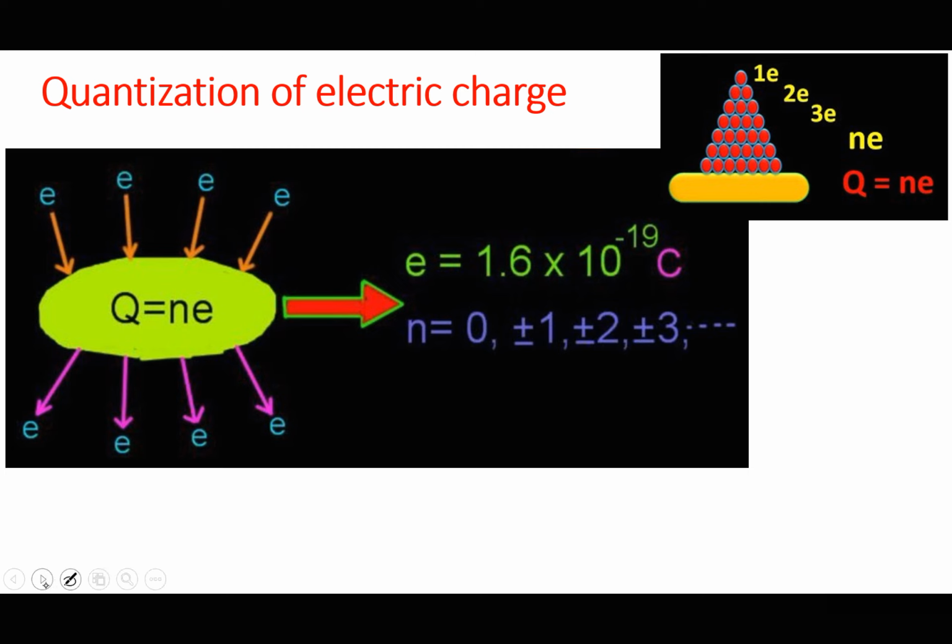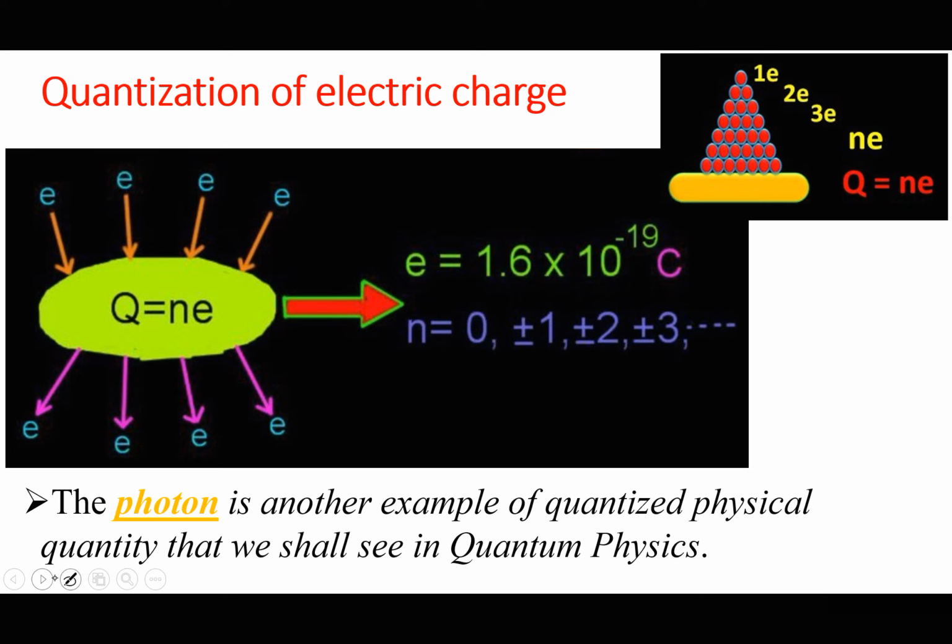Other quantities we shall talk about as being quantized could include the photon, or the energy of electromagnetic radiation, which is a photon. So the photon is another example of a quantized physical quantity, which we shall discuss in a topic called quantum physics. This will be in Paper 4, that is A-level physics.